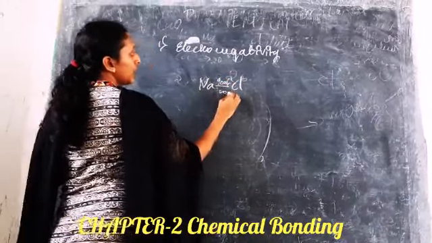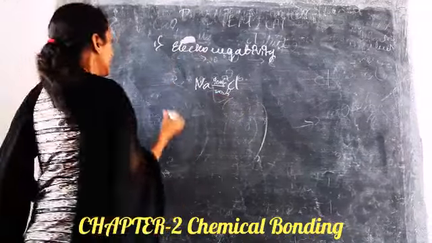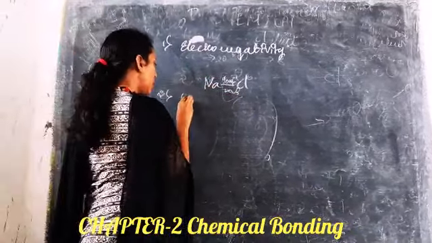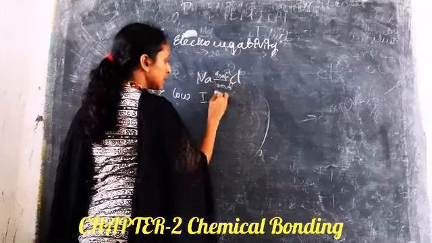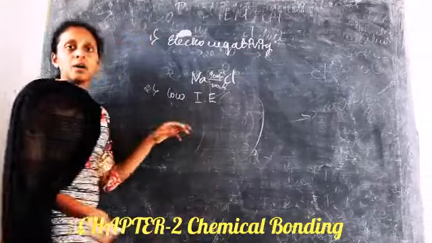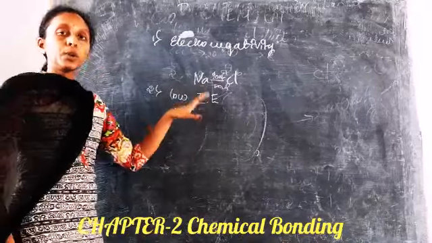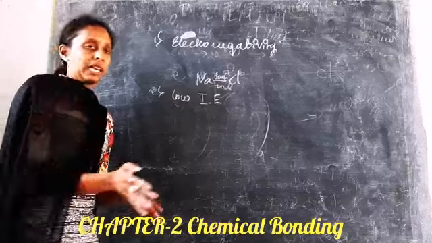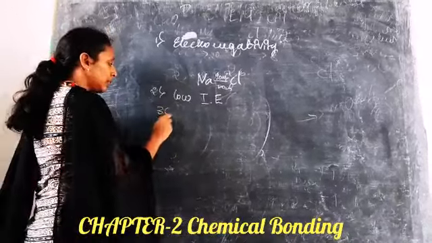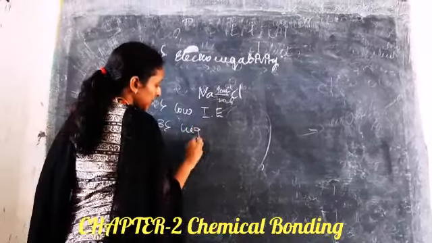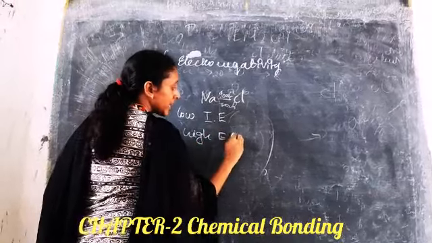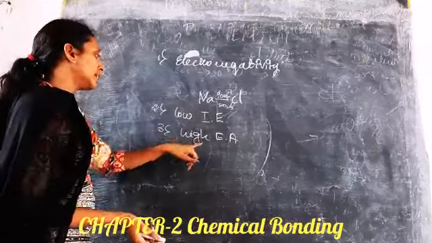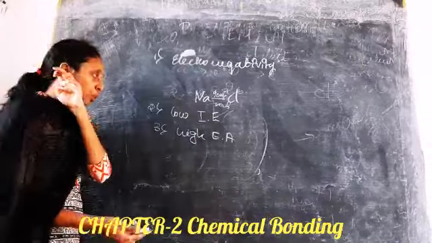So the electronegativity difference should be higher. Second one is there should be a low ionization energy. As I mentioned, ionization energy is the amount of energy required to remove an electron, so the energy required is very less. The third one is higher electron affinity, so the energy released in taking up an electron is more. That's why electron affinity is more here.